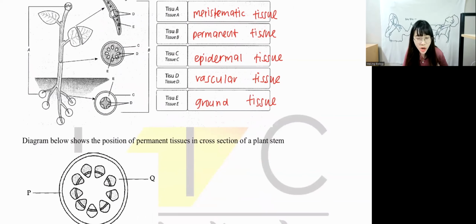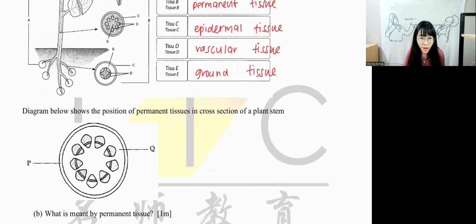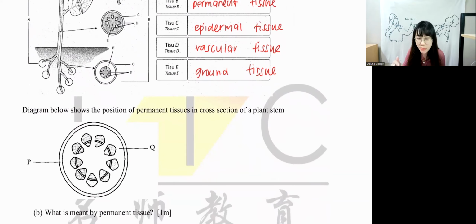Okay, next. The diagram below shows the position of permanent tissue in a cross-section of a plant stem. We have to write what is meant by permanent tissue. A permanent tissue, they have to carry out a process. What process is that? Right, they have to carry out cell differentiation. Very good. As long as they undergo cell differentiation, all mature tissue will have what? Will have specific function. Very good. All of these tissue will have a specific function.